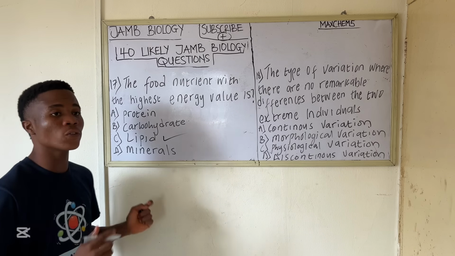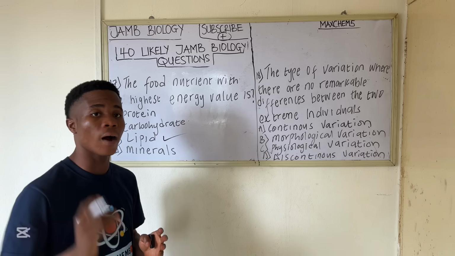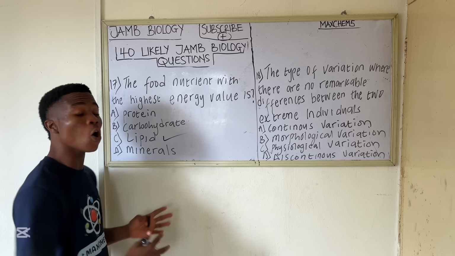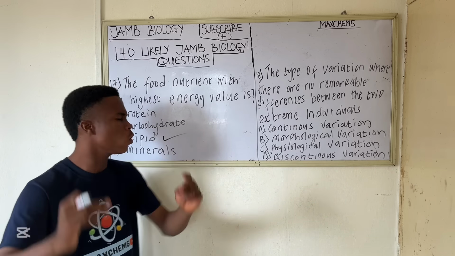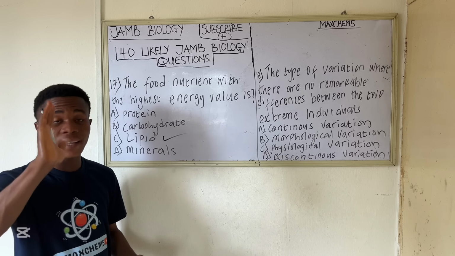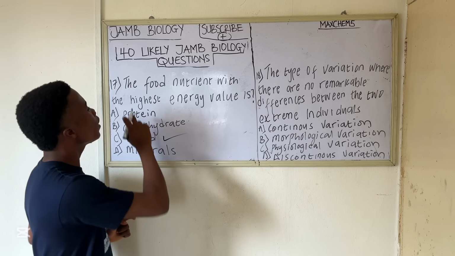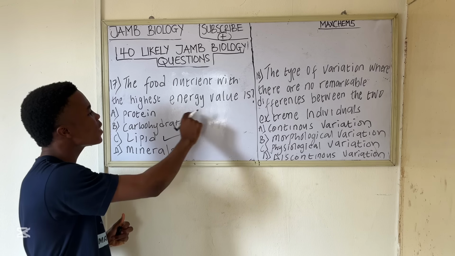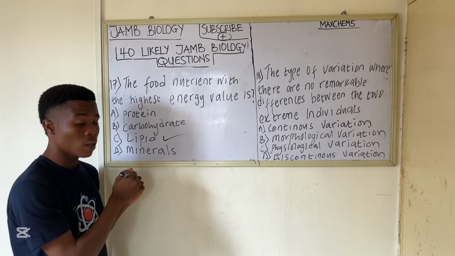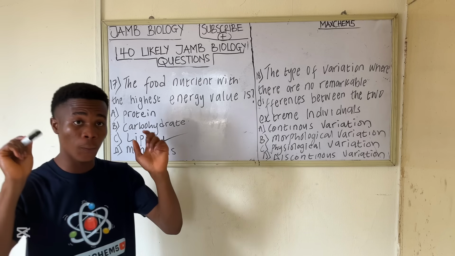Protein gives 4 calories per gram. Carbohydrate also gives 4 calories per gram, but lipid gives 9 calories per gram. Take note of that. So lipid gives more energy than carbohydrates.